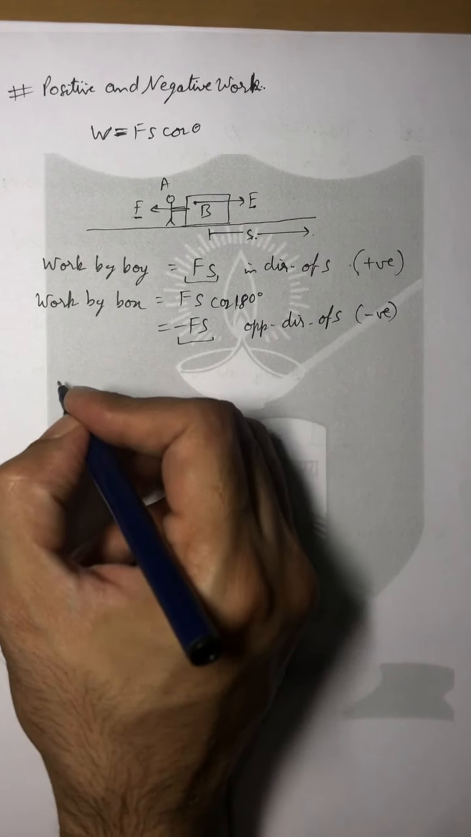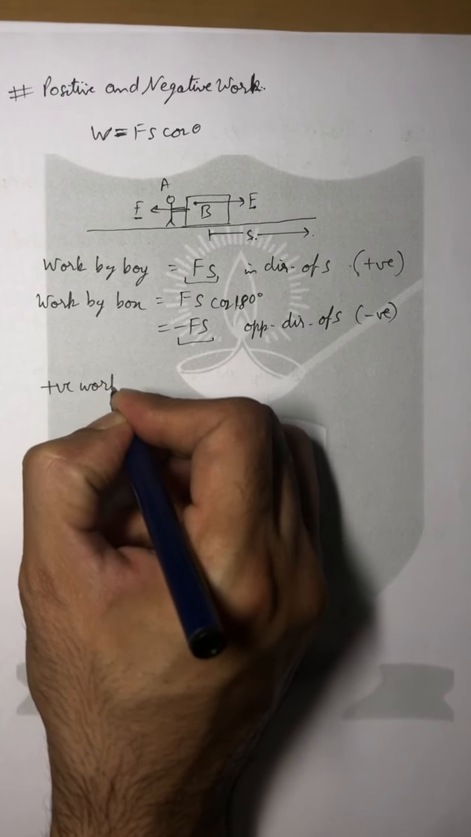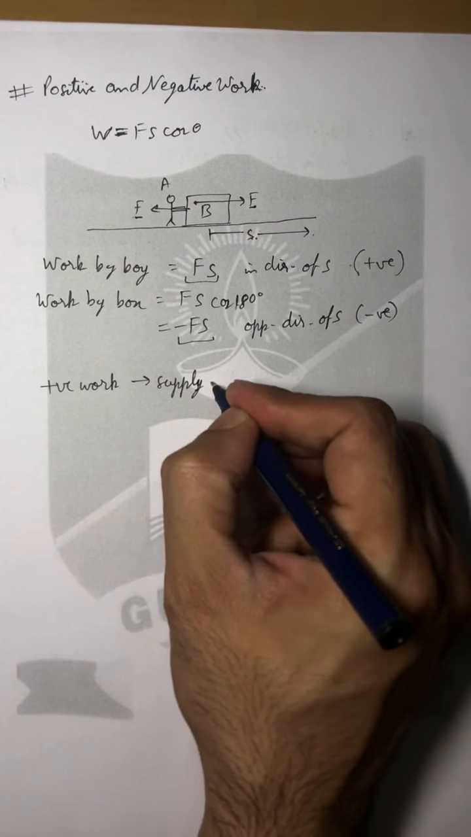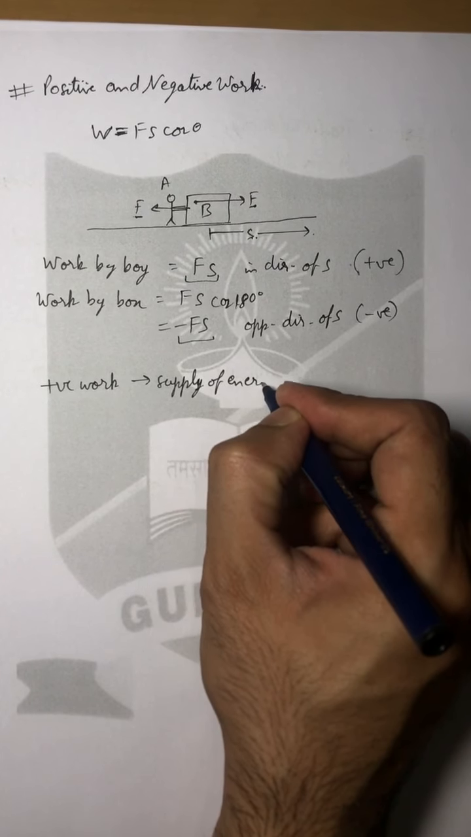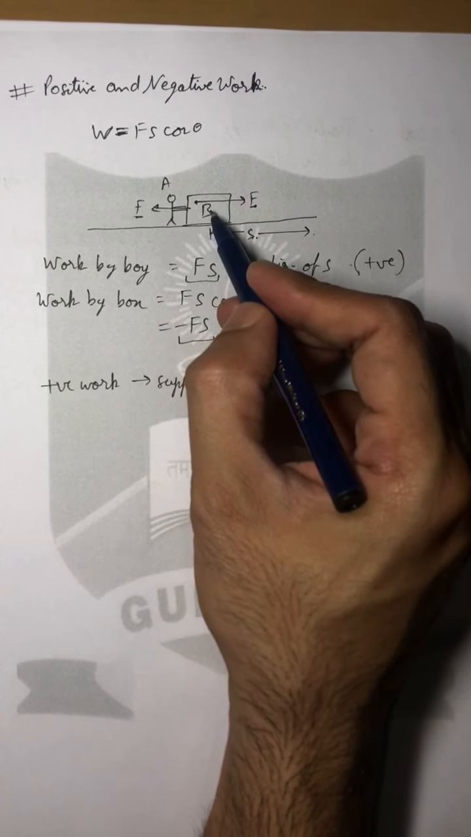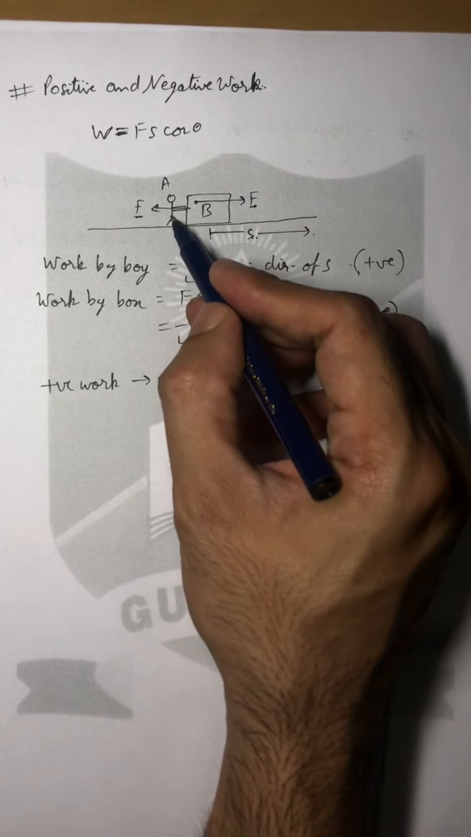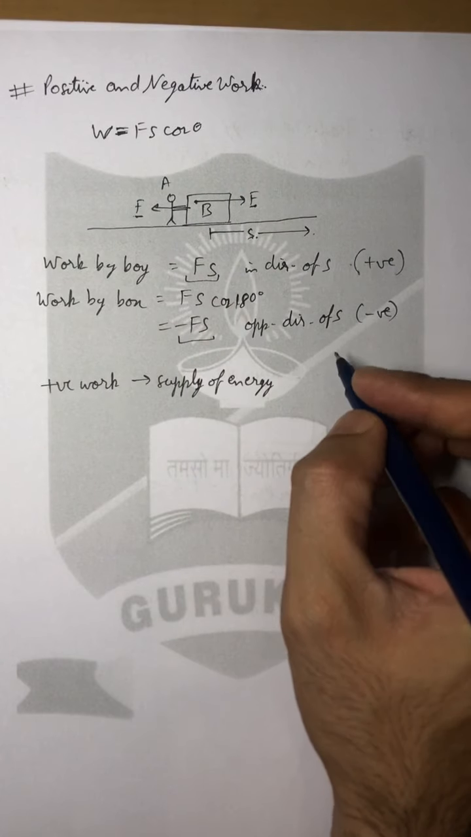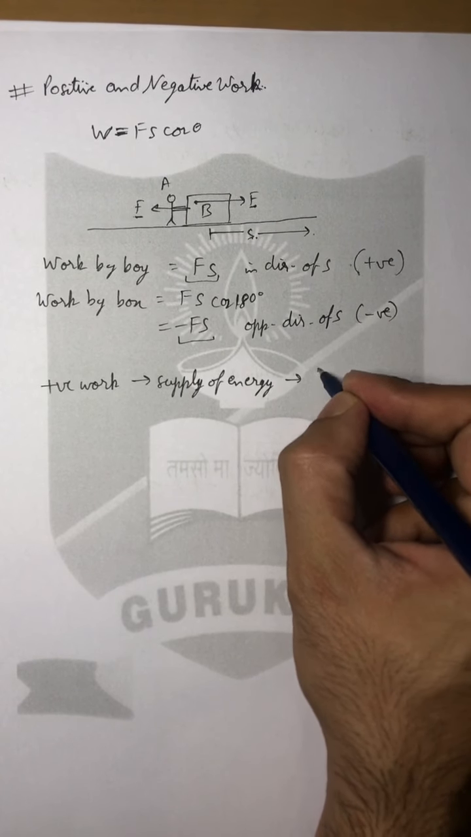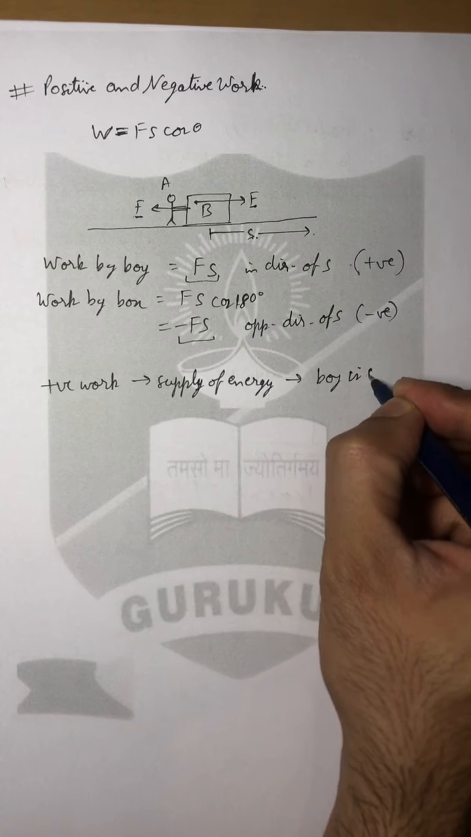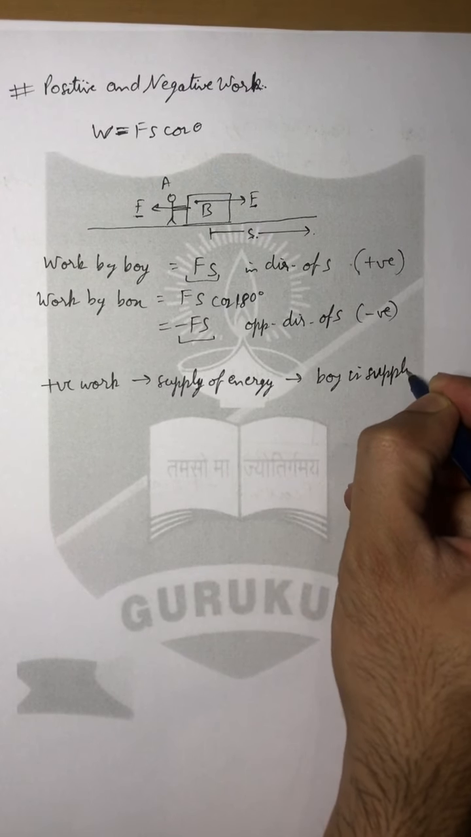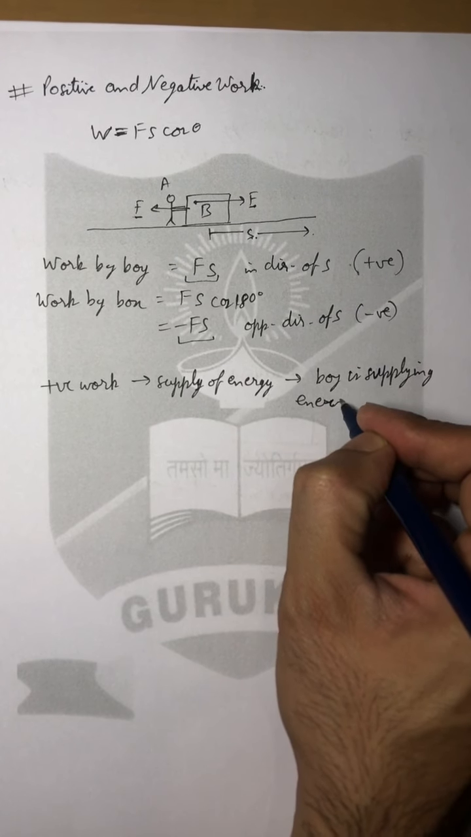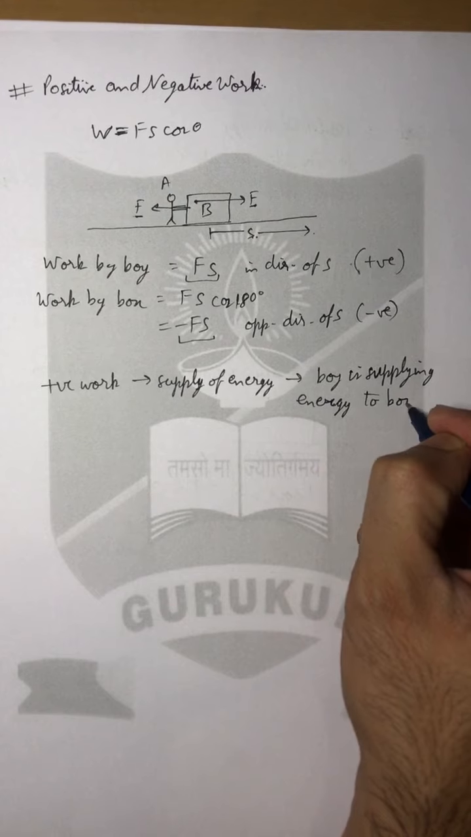Now this same positive and negative work can also be written as follows. Positive work can be written as supply of energy. The boy is applying force on the box, the boy is doing some work on the box, so the boy is supplying some energy to the box. So here we can say that the boy is supplying energy to the box.